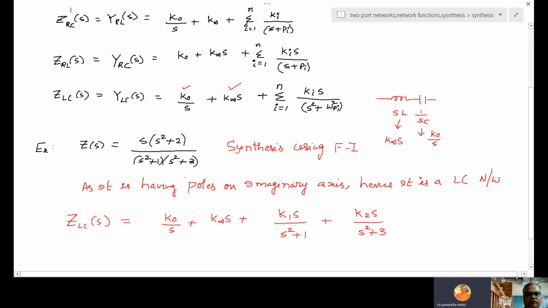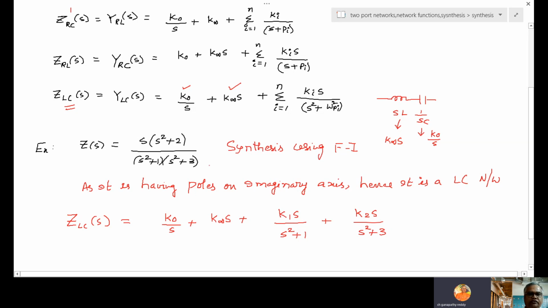So S square plus 1, K1 S by S square plus 1, next to K2 S by S square plus 3. It looks like a partial fraction expansion, but exactly not the same, because of the LC network, this is already discussed here. So K0 by S will come compulsorily, K infinite S will come compulsorily, and because two terms are there, K1 S by S square plus 1, K2 S by S square plus 3.